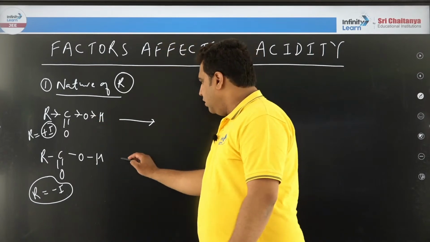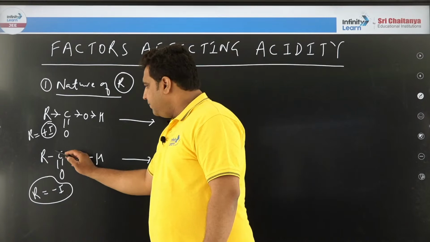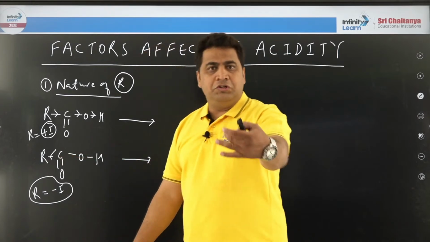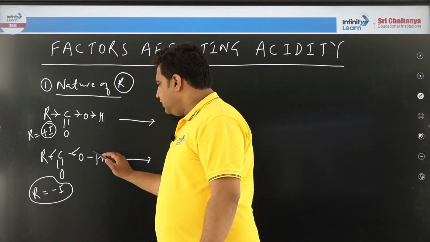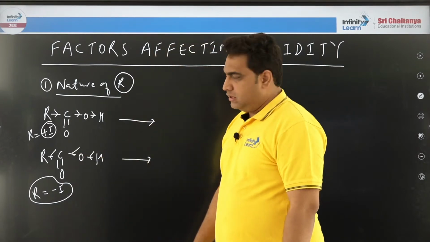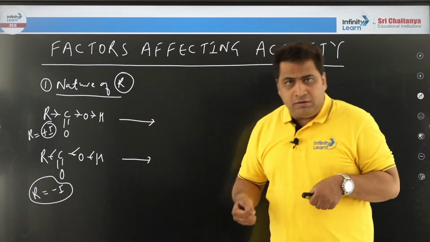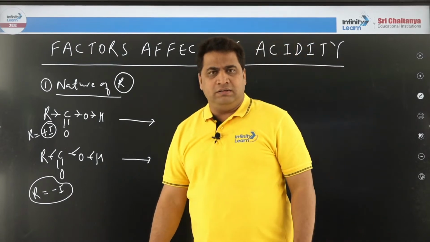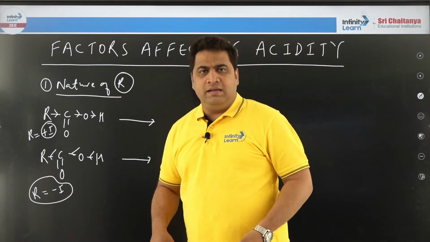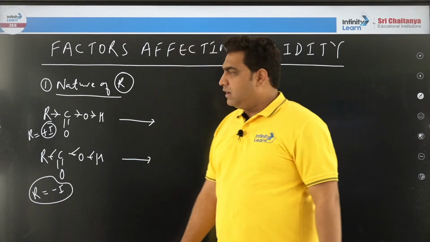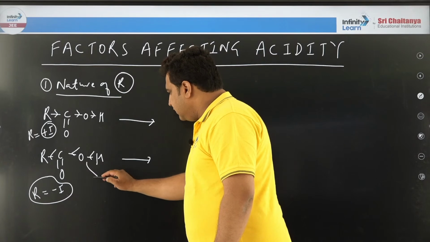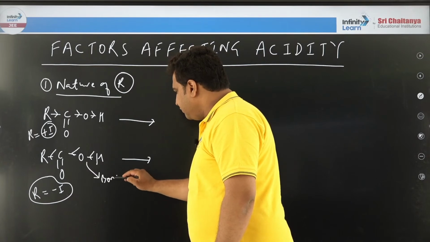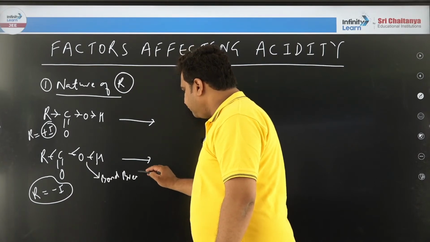Done. Now in second case you can see R is minus I, so it is pulling electrons from carbon and carbon is pulling from oxygen and oxygen is pulling electrons from hydrogen. So once oxygen will pull the electrons from hydrogen, it is something like a rope is there, tug of war and you are pulling one side, then what will happen? In which case the bond will break fast. So here you can see this bond breaks fast.